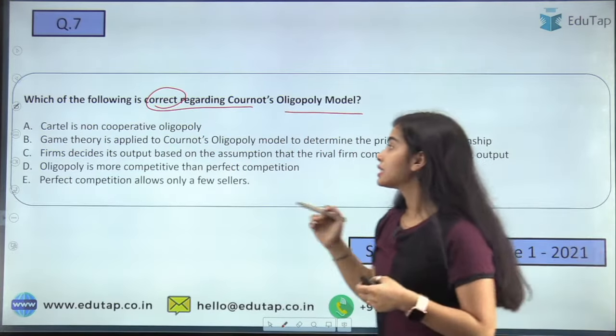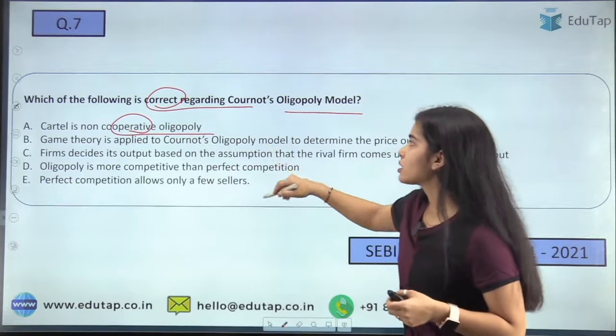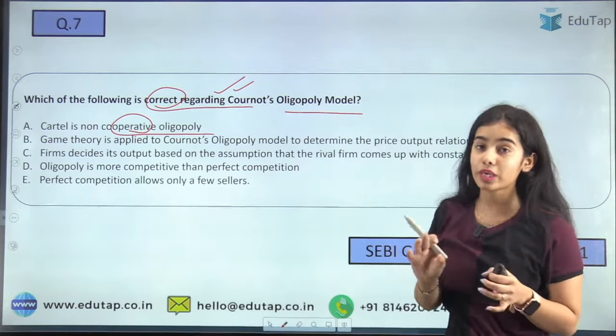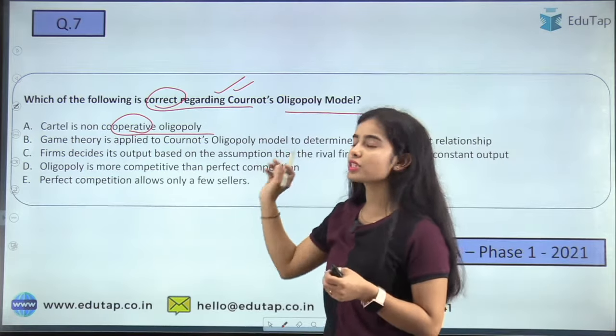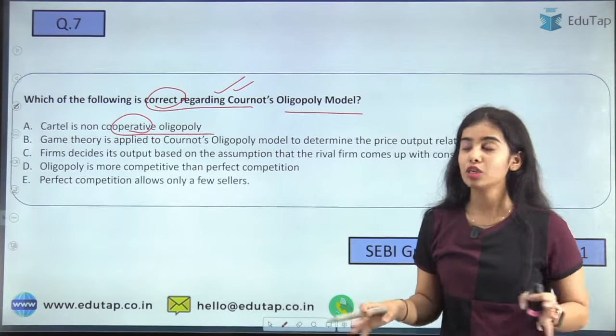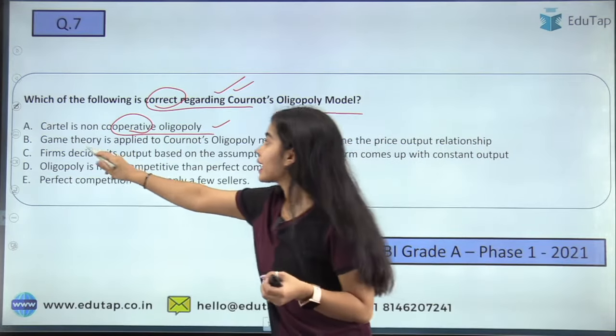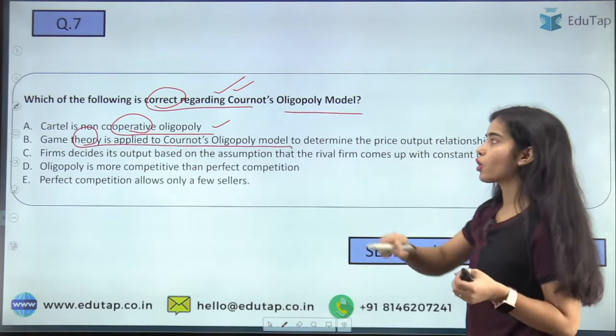Now coming to which of the following is correct regarding Cournot's oligopoly model. So here, cartel is non-cooperative oligopoly. We have to see which of the following is correct regarding Cournot. So Cournot, first of all, is not related to cartel. So this statement does not even belong to the Cournot model.